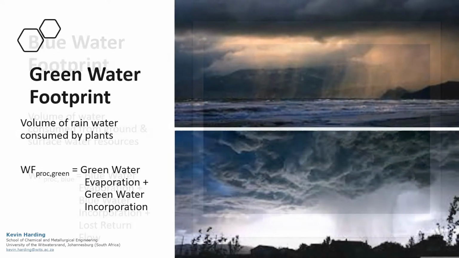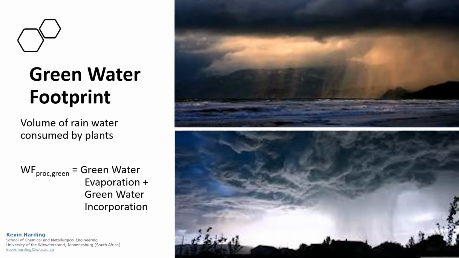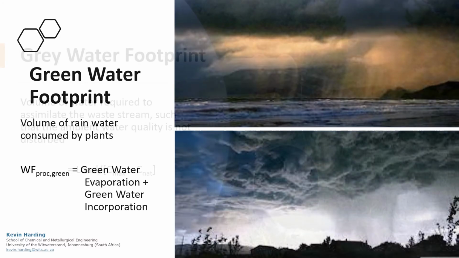Green water is similar to blue water, but is now the volume of rainwater lost through evaporation or incorporation into products. While water may naturally be lost through evaporation or incorporation, it is important to note the land use change due to man's activities and the difference this makes in lost water.